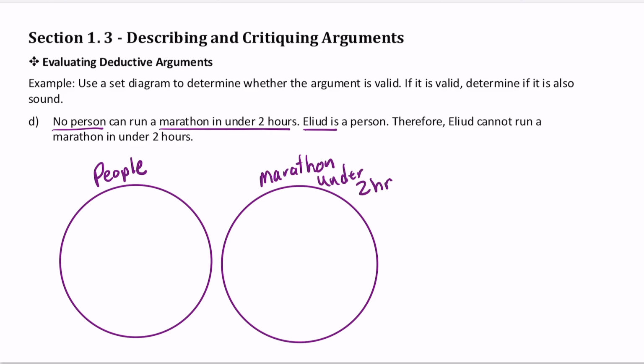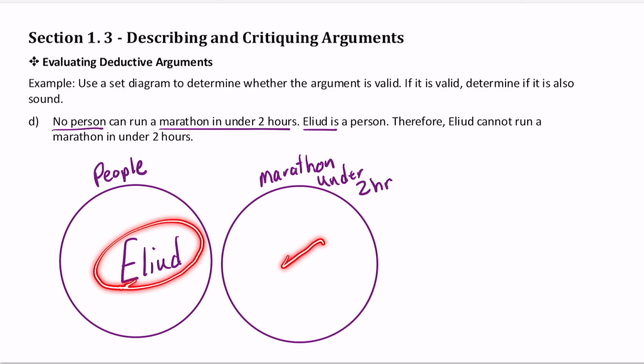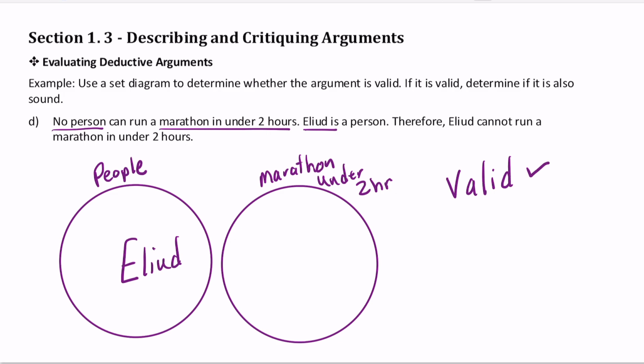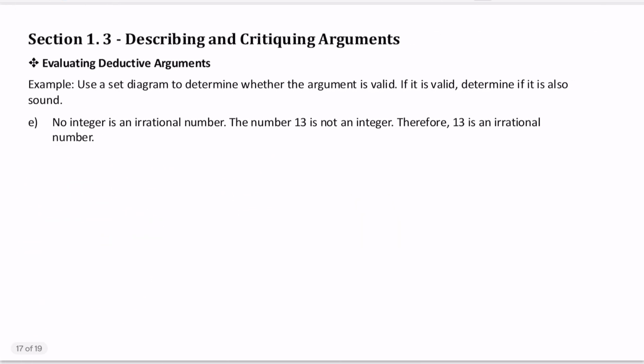The second premise says that Eliud is a person, so we place him in the set of people. When looking at the created diagram, we can see that Eliud is not in the set of things that can run a marathon in under 2 hours. So this argument is valid. However, this argument is not sound because Eliud did run a marathon in under 2 hours, making the first premise false.